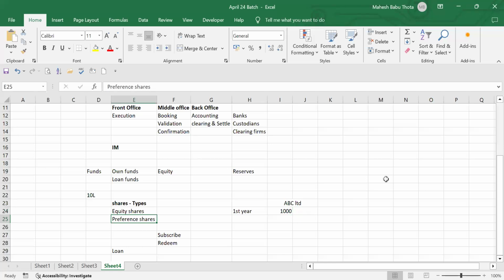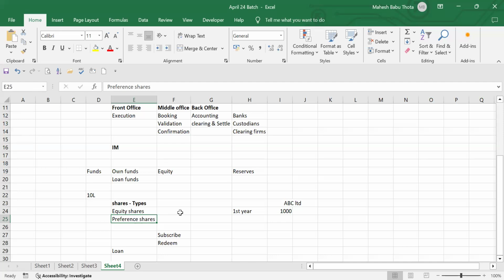After 10 years, 20 years, maybe the capital will be redeemed. I'll get my cash. But what about returns until that period? So there will be dividend, there will be profit distribution to both the shareholders. Equity shareholders will also have a right, and preference shareholders also have a right to participate in the profits. But to what extent, sir? How will they distribute the profits between equity shareholders and preference shareholders?